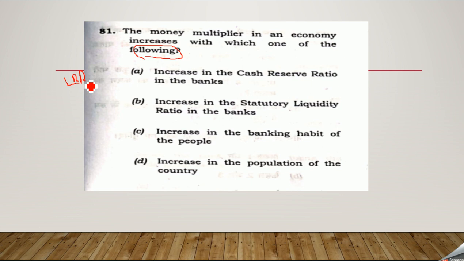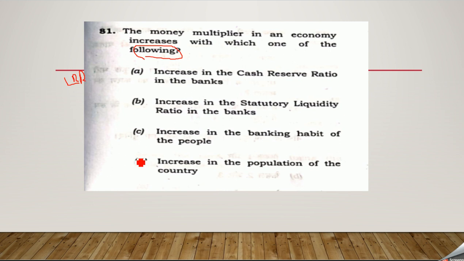Just see. Money multiplier is where we are trying to increase the money in the economy. Meaning, we should facilitate more and more saving in the economy. When the people will save more, when they are having more access to the banking, maybe in the banking, maybe anywhere else also they will be enabling the saving. So when they will reach more to the bank, when the population is more, obviously. When the customers are more, when will the customers be more? When the population is more, obviously the customers will be more.